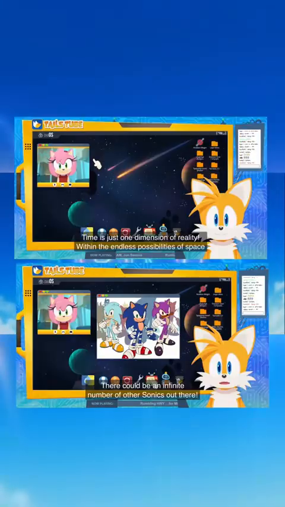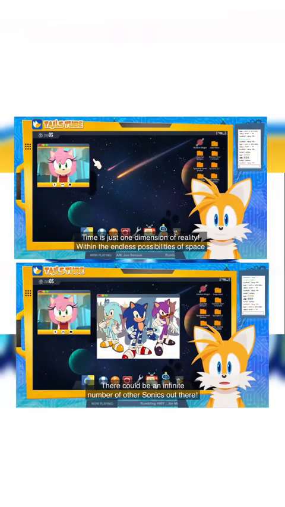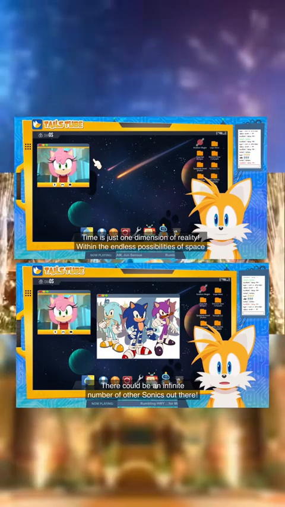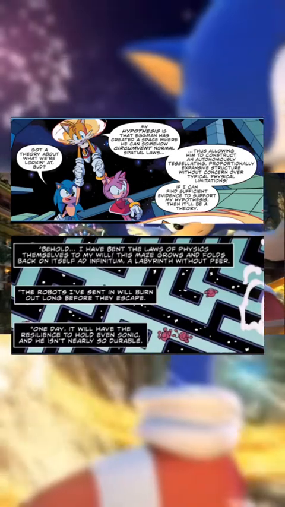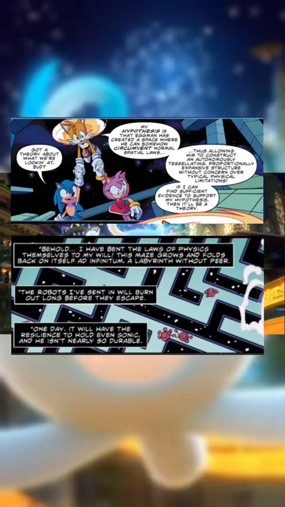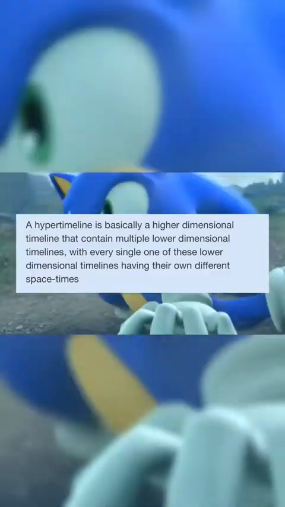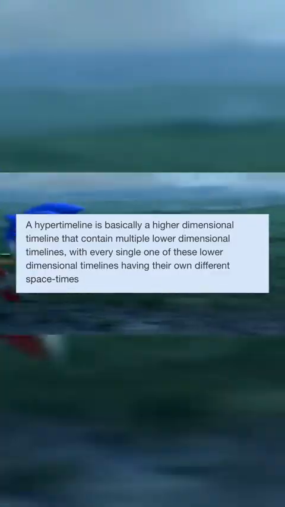Via Tails' deduction, we can assume that there are probably an infinite number of parallel universes inside of the Sonic universe. IDW issue 38, Sonic's team is trapped inside of Eggman's Tower. Eggman's Tower is a world that folds onto itself and expands to infinity. It also warps the spatial laws and the laws of physics. On top of all of this, it literally contains an entire Tesseract, making the Sonic universe at a bare minimum a 4D construct.